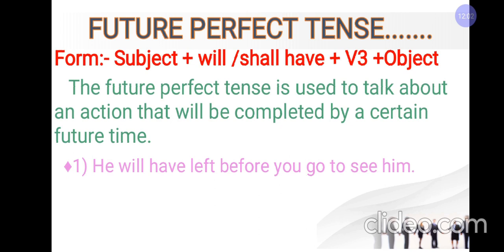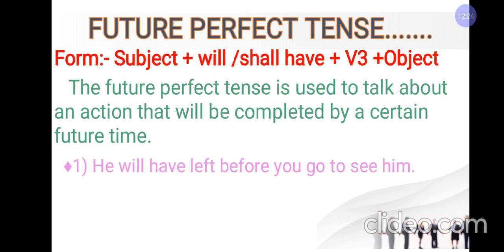You can see that will have is representing the future perfect. That means the time you will reach there, he will have left the place. That means this action is completed by a certain future time.